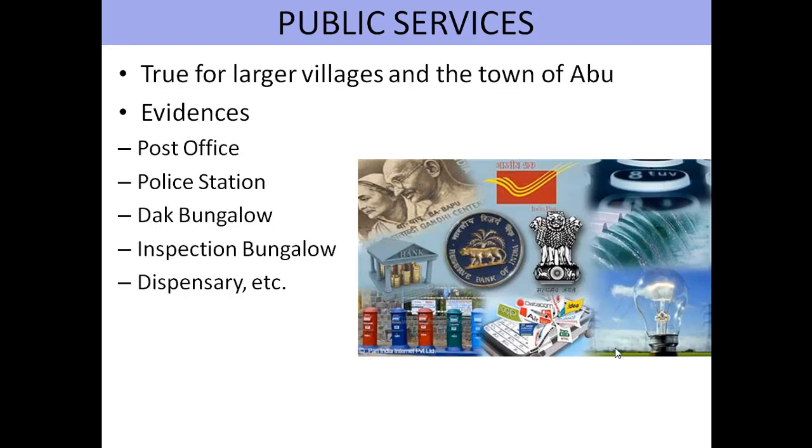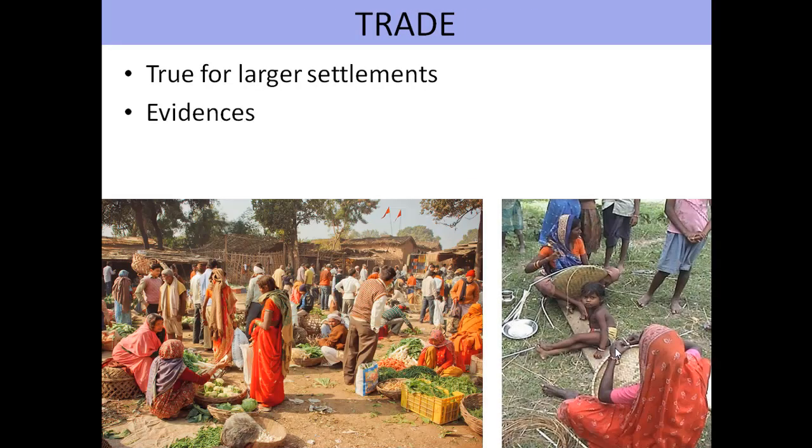These symbols you have already learned in your conventional signs and symbols session. If any one of these evidences you see close to a particular region or town or map extract, you can make out that the people or the population engage in public services. Trade. Now how can one identify in a particular map extract that the population is engaged in trade? It is true for larger settlements. As you can see, there are two pictures here.